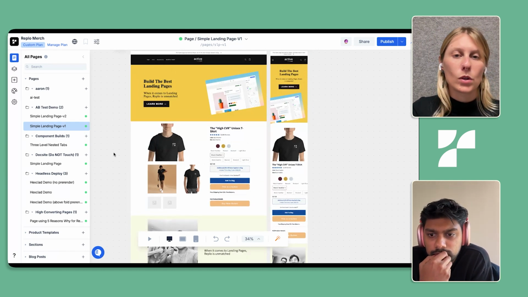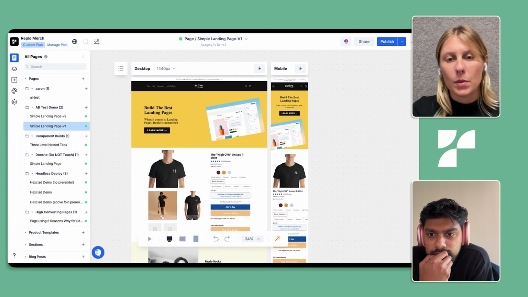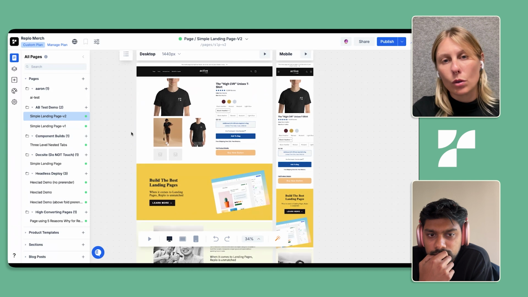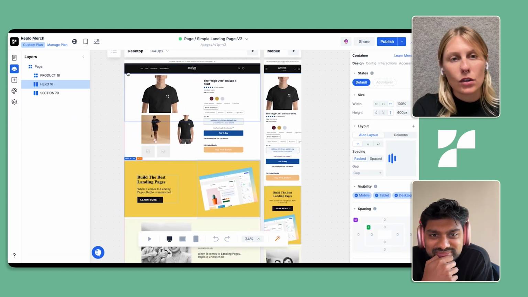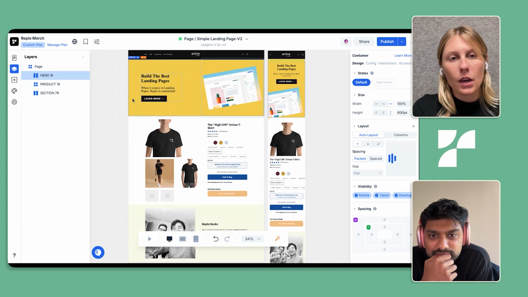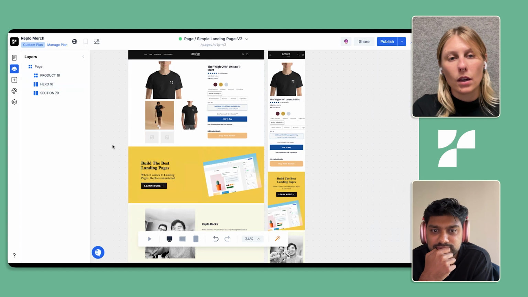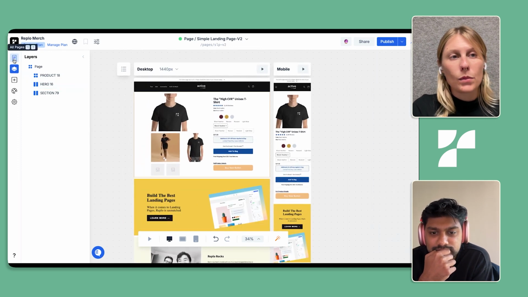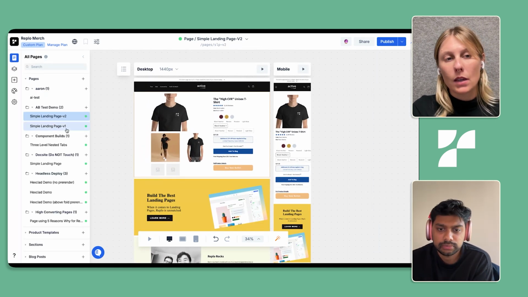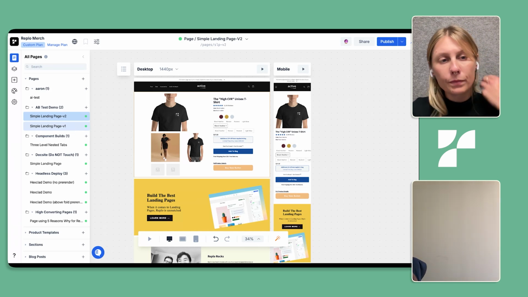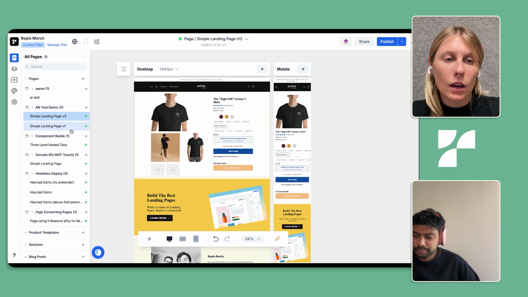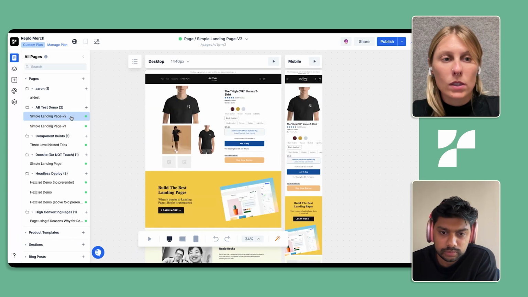A lot of our customers, when they're in Replo, are trying to figure out what they want to A/B test. They simply start by duplicating a page. In this instance, this page was duplicated, and someone quickly dragged this section below this main page, and that was it. They published this page, and now it is ready for testing. So those are the two pages that I'm going to set up a test for, and this is going to be SLPv2. And I think we can jump into the actual experimentation setup.